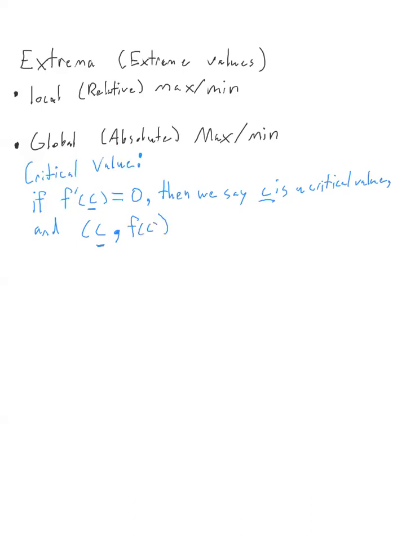So again, this is just the format of a point, x comma y, where your x is your input, your y is your output, and here your input is just going to be c. And our output is just going to be whatever value we get when we put this in. So we say (c, f(c)) is a critical point.